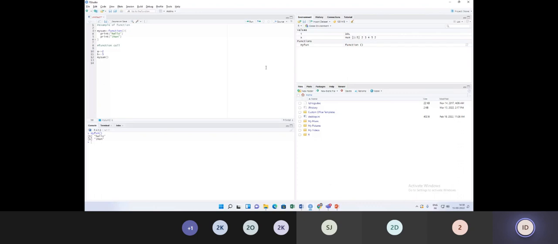Just now I showed you that sum is the built-in function. I don't want to use that function. I would like to write my own function to calculate the summation. So A is equal to 2, B is equal to 3, and while calling this my sum function, I would like to pass this A and B to the function. So A comma B is passed.